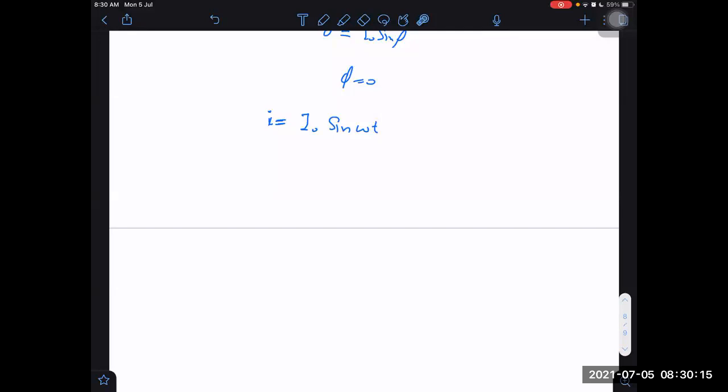Okay. Sir, I naught will be amplitude only, no, sir. No, not amplitude. It is d square x by dt square equals to... It is velocity amplitude. It is velocity amplitude.